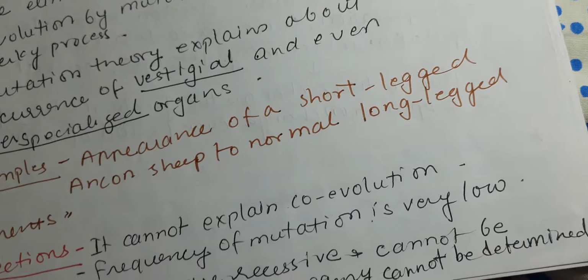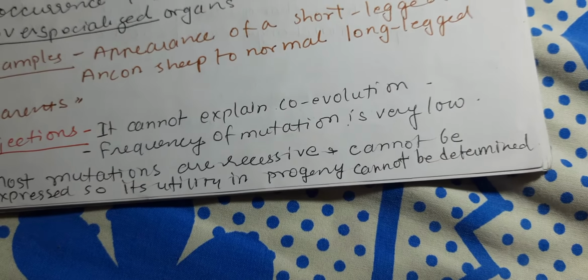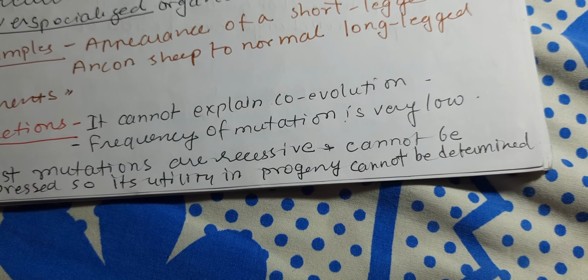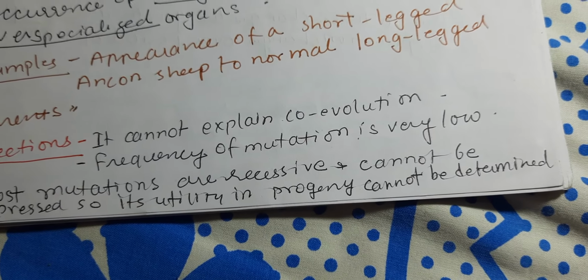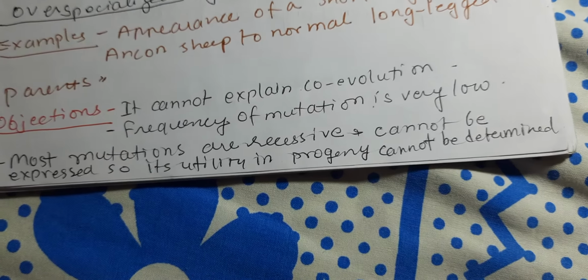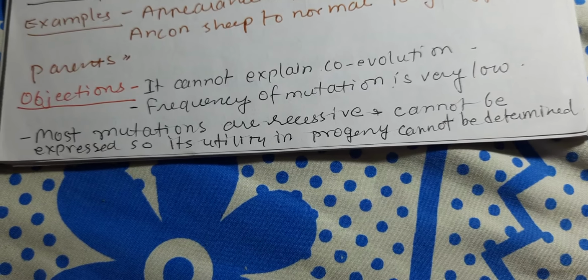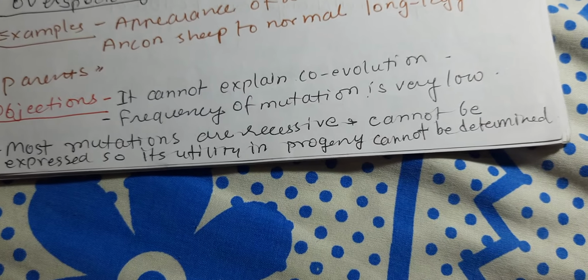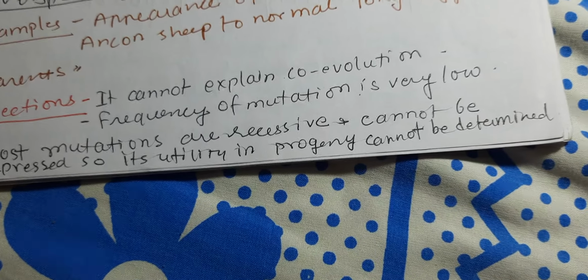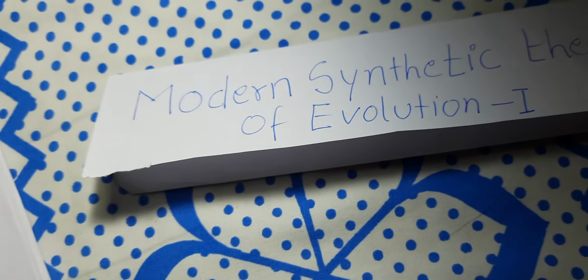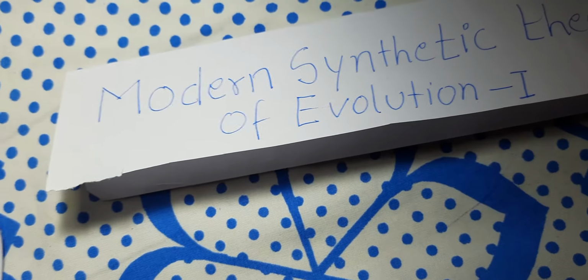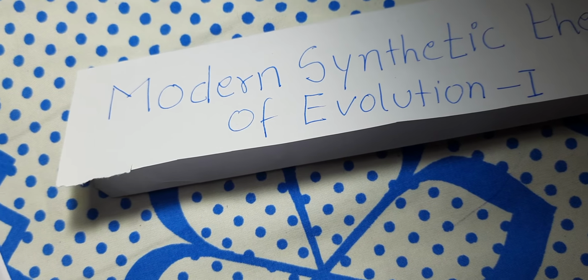So, what was the objection to the theory? It cannot explain coevolution. It cannot explain the frequency of mutation. It cannot explain natural selection because the frequency of mutation is very, very low. Most mutations are recessive and cannot be expressed. So, their utility in the progeny is undetermined, because if they are not expressed, how will you come to know that a mutation has occurred and is responsible for variation?